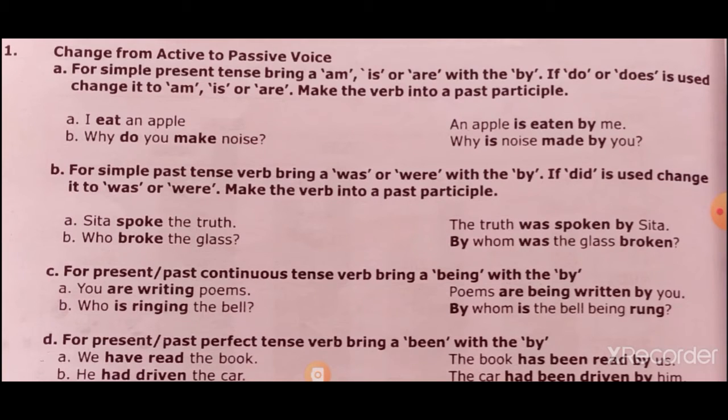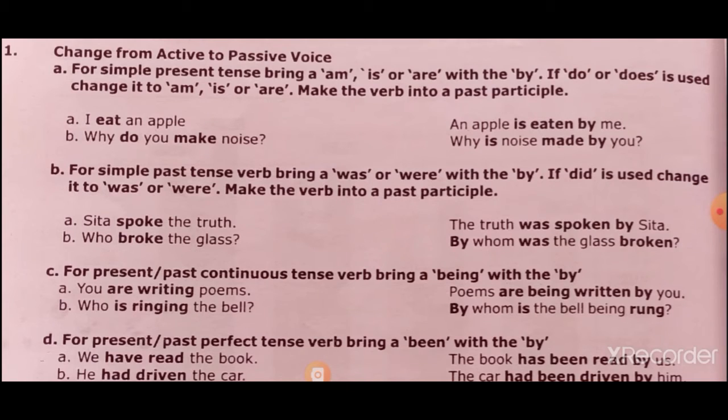Sita spoke the truth. You know that the second form of the verb is used in the simple past tense in an affirmative sentence. So at the time of changing from active to passive voice, the object the truth becomes the subject: the truth was spoken by Sita. Because it is simple past, we have to use was. Spoke is the second form and spoken is the third one.